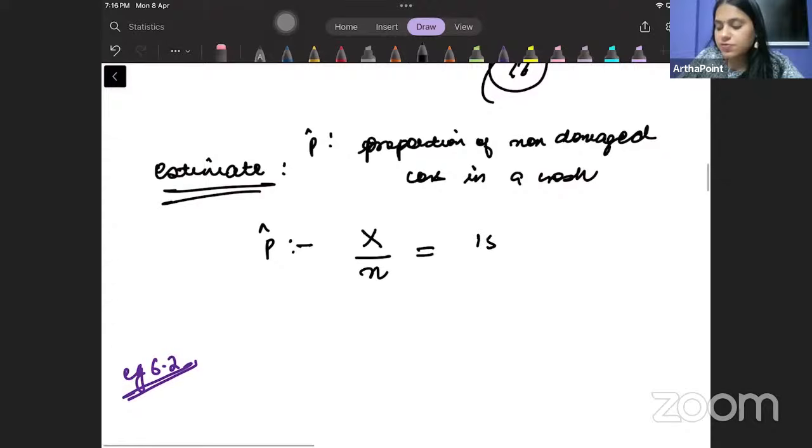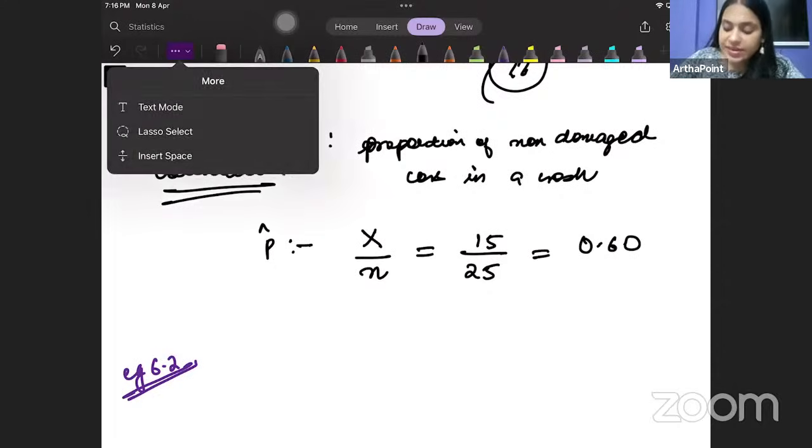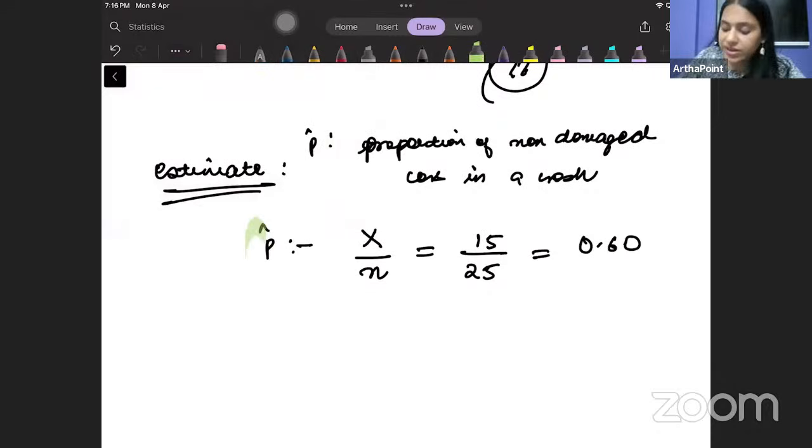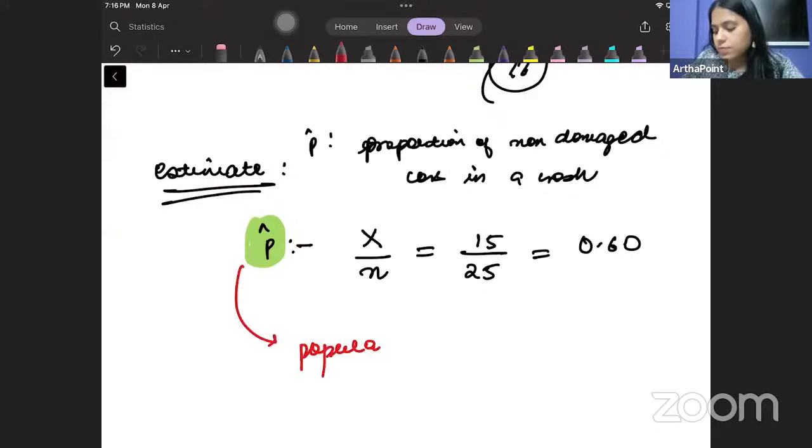That means it should be 15 by 25. That means 0.60. And we are saying that this will be a good point estimate of the population.